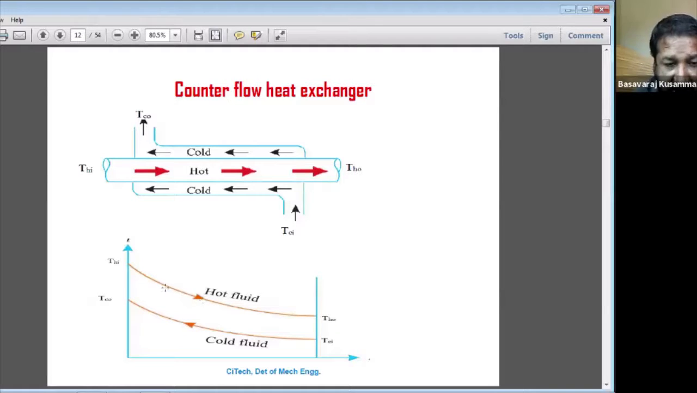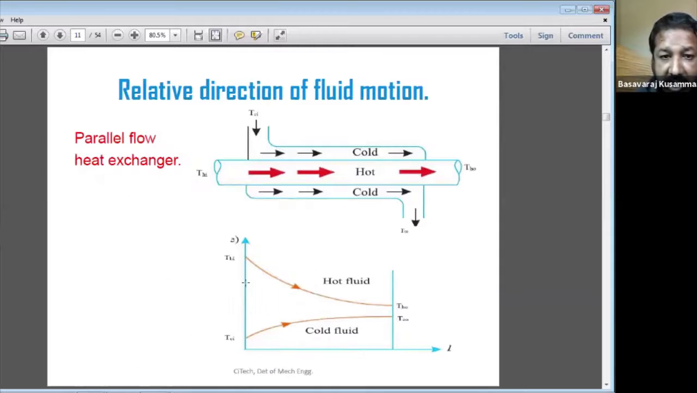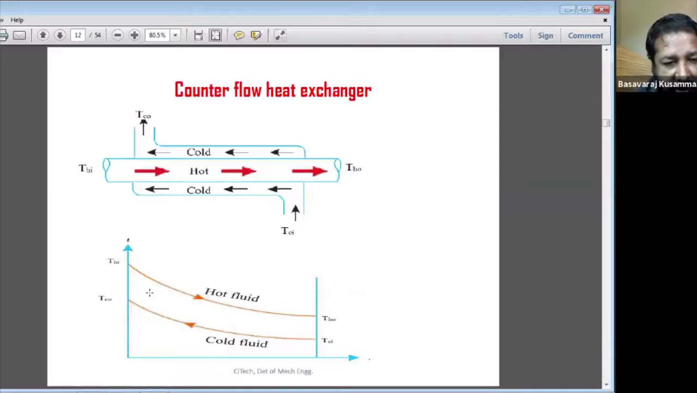One fluid is flowing in this direction and the other fluid is flowing in the opposite direction in the counter flow. But in the parallel flow, both fluids are in the same direction. Here in the counter flow, the hot fluid is flowing in one direction and the cold fluid is flowing opposite to the hot fluid.